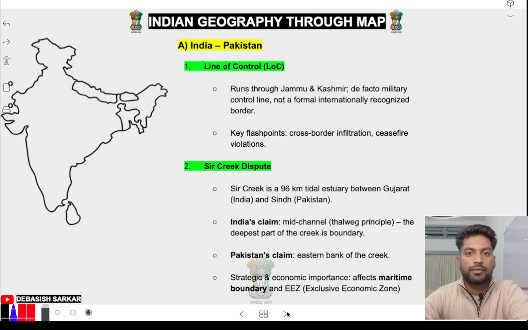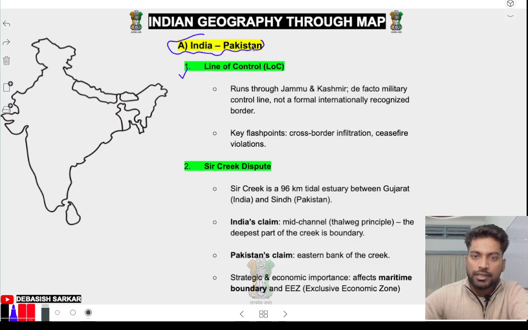Next. Now LOC, India and Pakistan dispute. First dispute, LOC. Where is LOC? If you draw this line, this is called your LOC. This line is called LOC. Remember, okay? See, it runs through Jammu and Kashmir, a de facto military control line. We know that this is India. We used to draw India like that, but real India is this one.